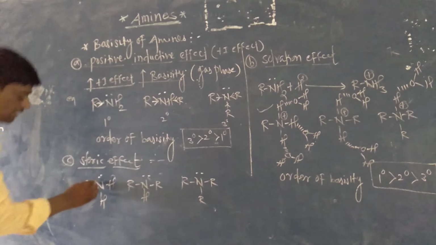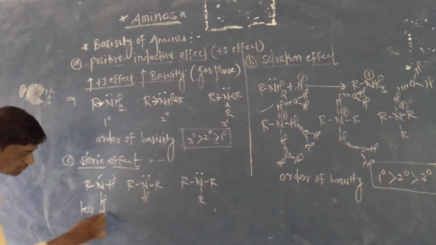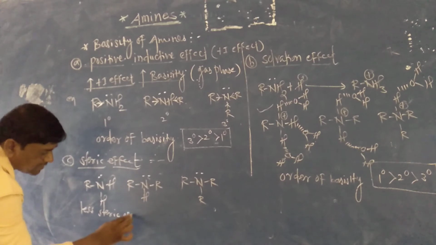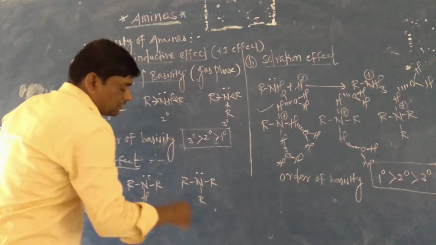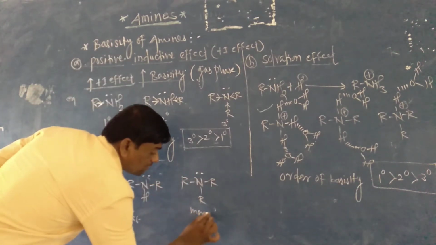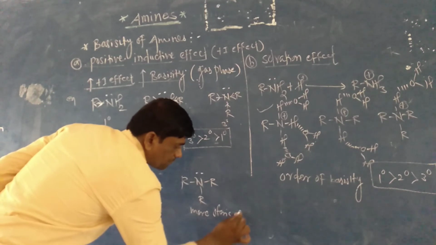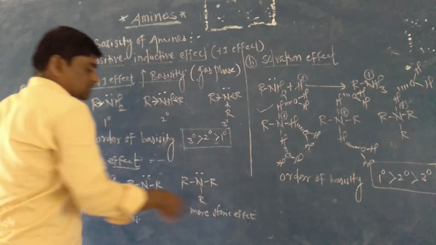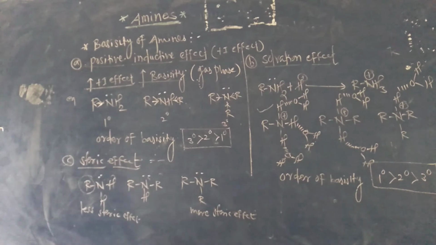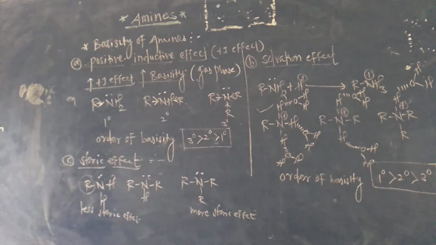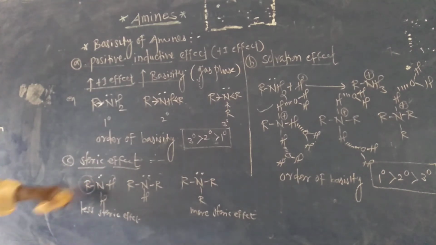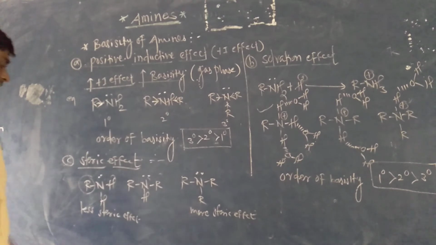In the primary amine there is less steric hindrance, less steric effect, as there is only one alkyl group. In the tertiary amine there are 3 alkyl groups, so more steric effect, because 3 bulky groups are attached to the nitrogen atom. That's why the lone pair of electrons is not easily available in the tertiary amine, but in the primary amine there is only one alkyl group, less steric hindrance, so the lone pair of electrons is easily available.